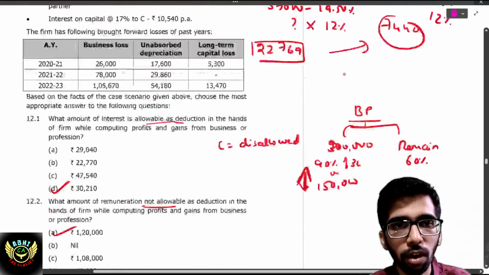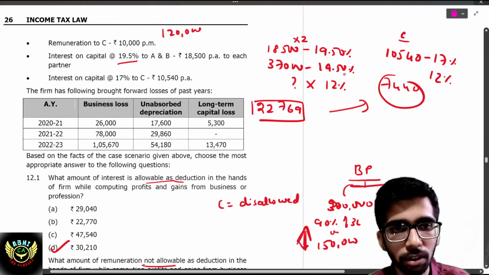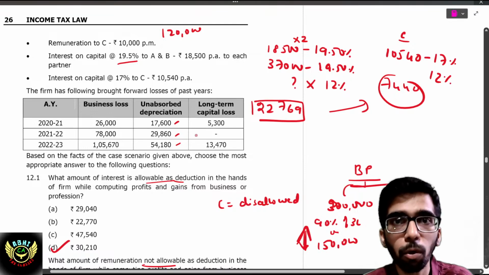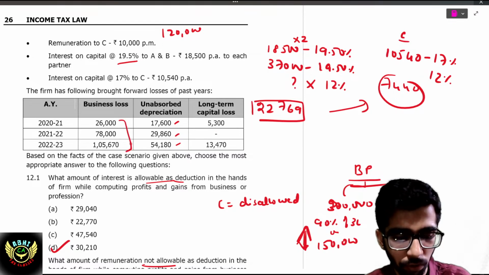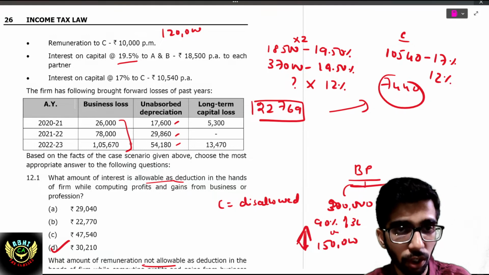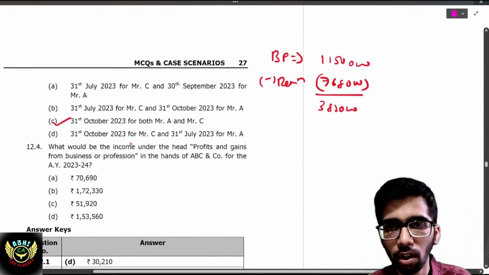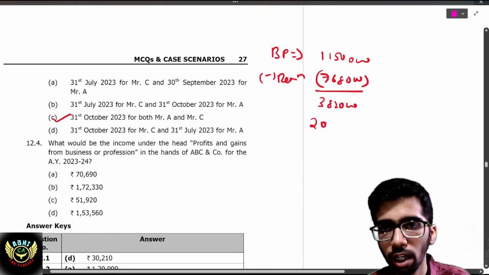Then we have to reduce these three business losses. Unabsorbed depreciation you should not consider, because it has already been considered for computing that book profit. Long-term capital loss can be set off only against long-term capital gain. So here we should allocate 26,000. First you should utilize on a FIFO basis, plus 78,000 plus 105,670, that is 209,670. You should reduce 209,670.